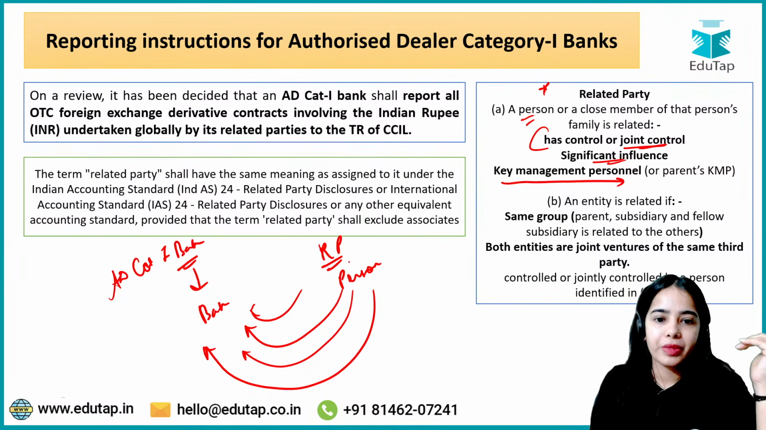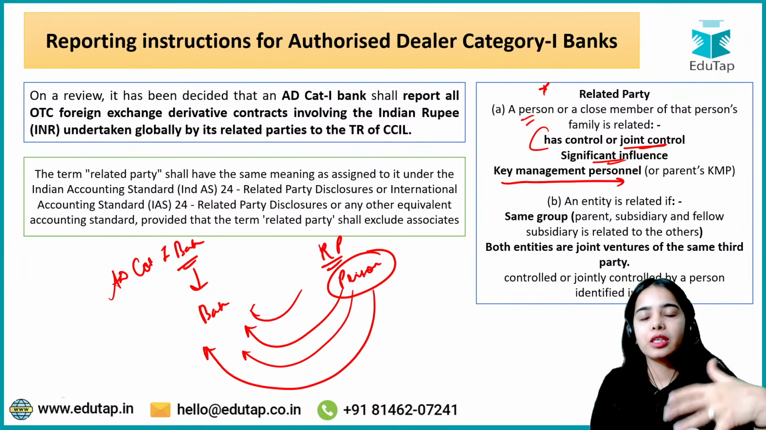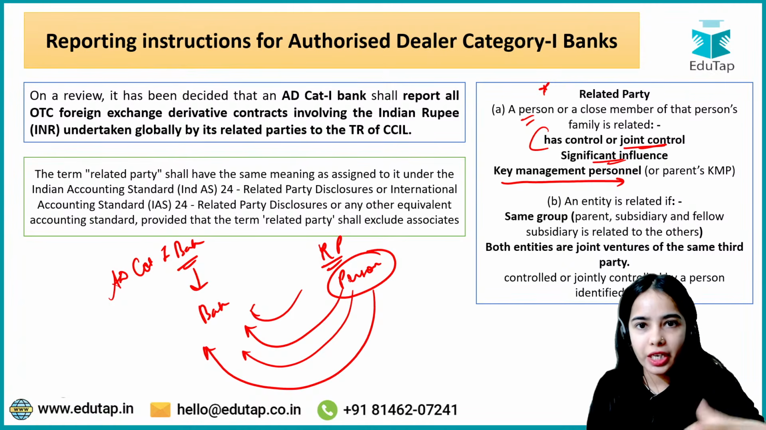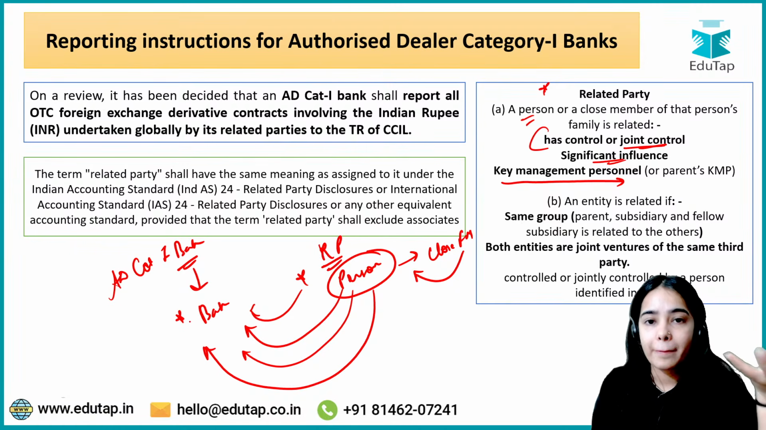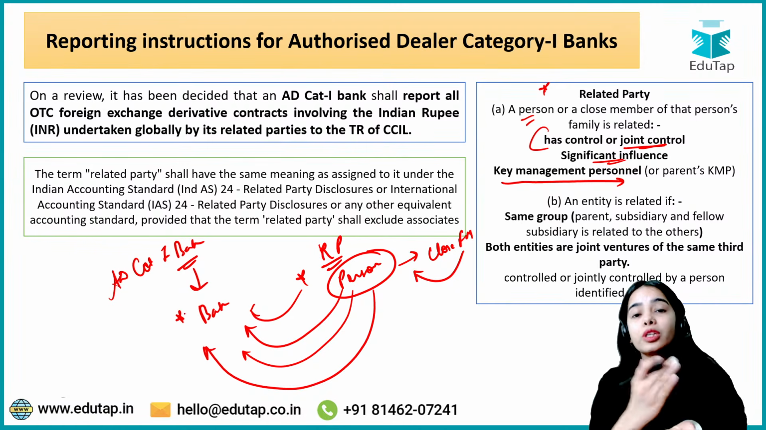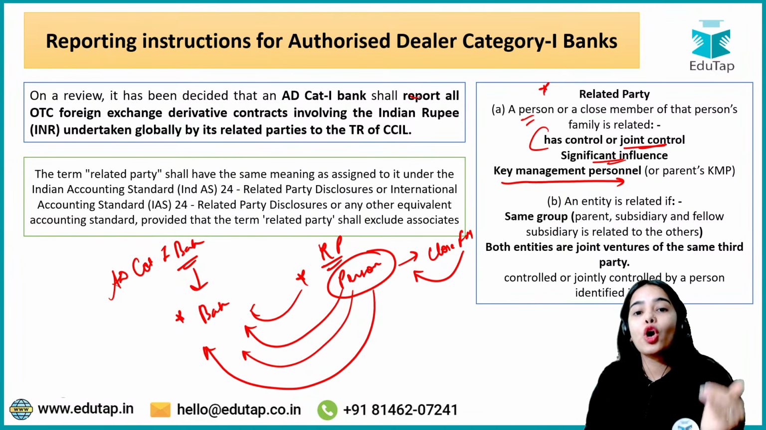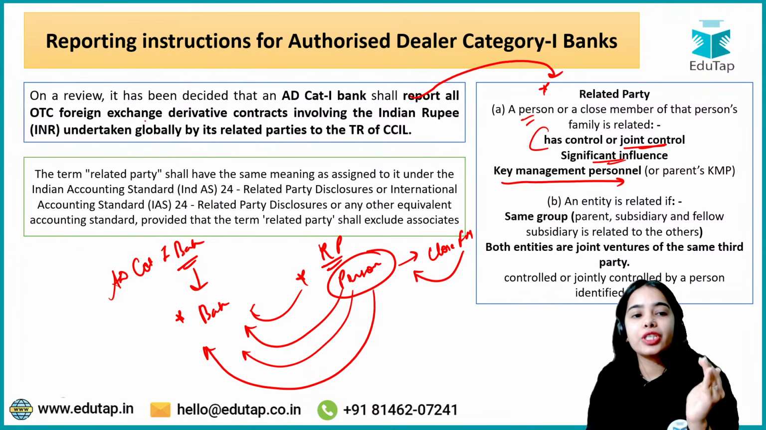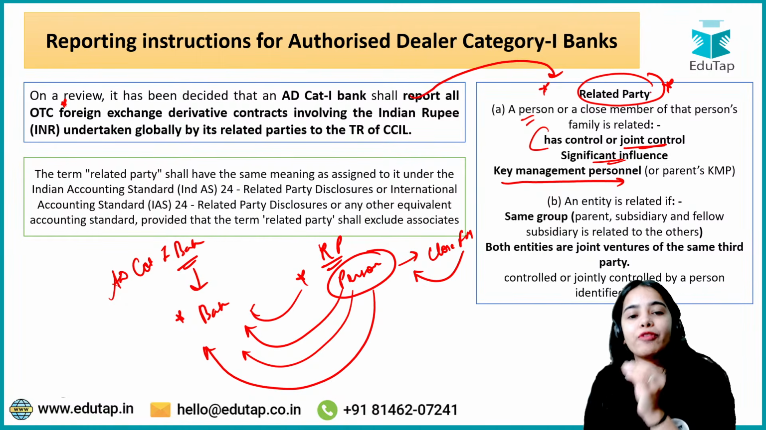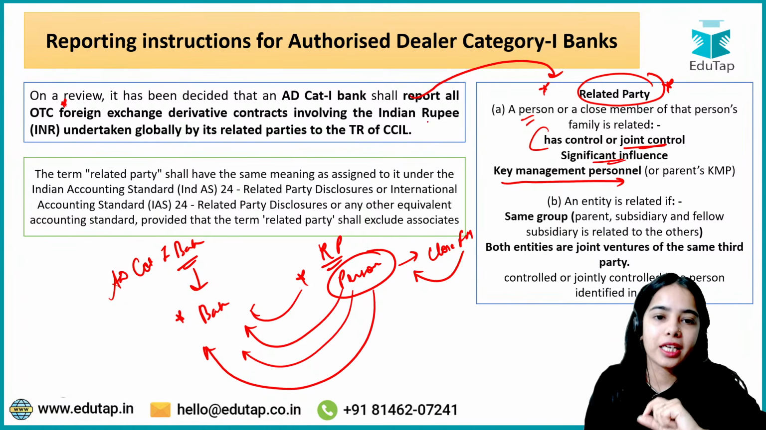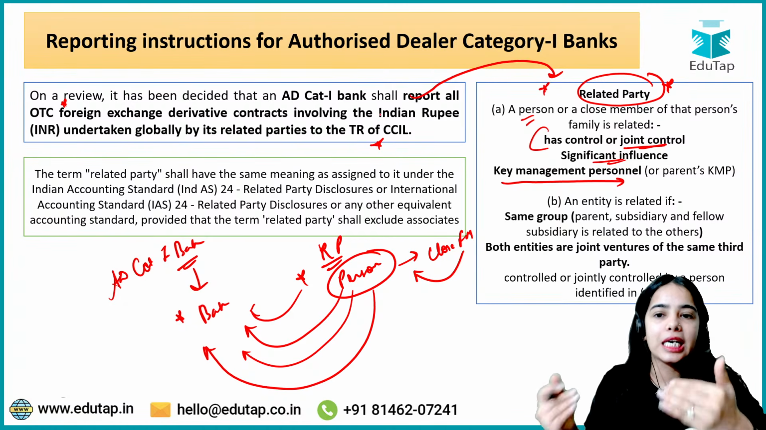So these persons that directly have the control or joint control or significant influence, as well as the close family members of these persons, like the spouse or the children, also are considered the related parties of this authorized dealer category 1 bank. So the authorized dealer category 1 bank will have to report all the foreign exchange OTC derivative contracts that are signed by these related parties. These also have to be reported to the trade repository of the CCIL.